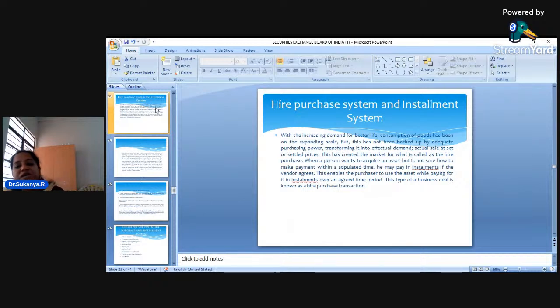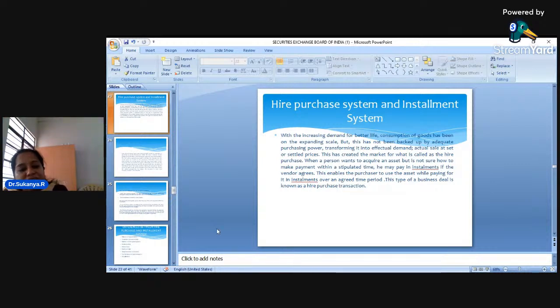Okay, that means to say, dear students, although we have so many demands, we want to purchase a refrigerator, a television, we want a very high class mobile phone and all that, but the problem is money. So we cannot think of purchasing all the products by making the payment in one shot. If you want a very innovative mobile phone which is costing 30,000, 35,000, maybe we cannot purchase it once for all. So we think of going in for buying it in installment payment. Okay, so this is the very popular scheme.